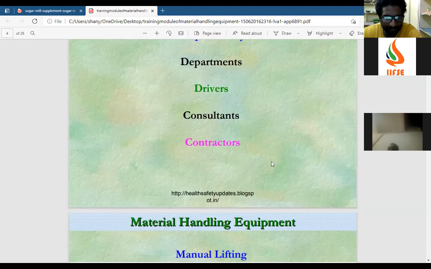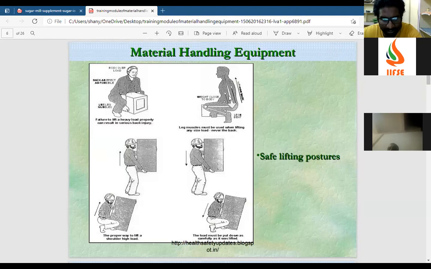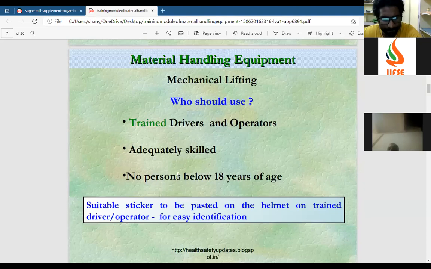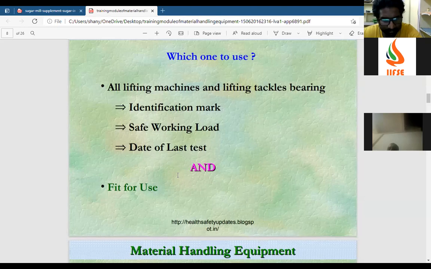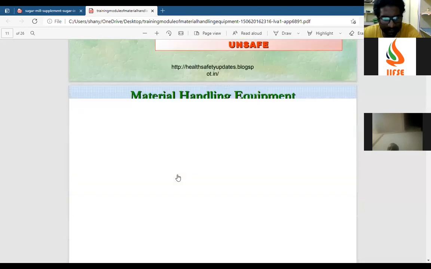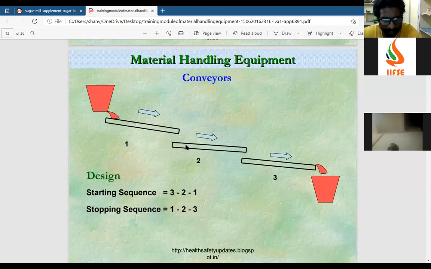Manual lifting. We have already seen this yesterday. For new persons, I'm saying manual lifting should be done by keeping your back straight, and you should lift the load with your thighs. This is the proper way of manual lifting. General precautions. This is saying about the forklifts. We have discussed it now. I'll send this PPT. Just have a look at it.